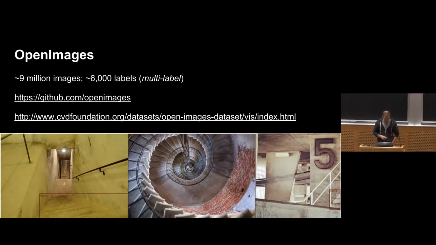OK, so I'm going to talk not about ImageNet itself, but about a slightly different image data set. Basically, people were like, OK, obviously ImageNet is too easy. Let's make a larger, more interesting data set. So OpenImages was released, I think, a year or two ago. It's got about 9 million as opposed to 1 million images. The base data set has 6,000 labels as opposed to 1,000 labels. This is also multi-label, so if there's, say, a person holding a rugby ball, you get both person and rugby ball in the data set. It's got all kinds of classes, including stairs here, which are lovely illustrated. And you can find this on GitHub. It's a nice data set to play around with.